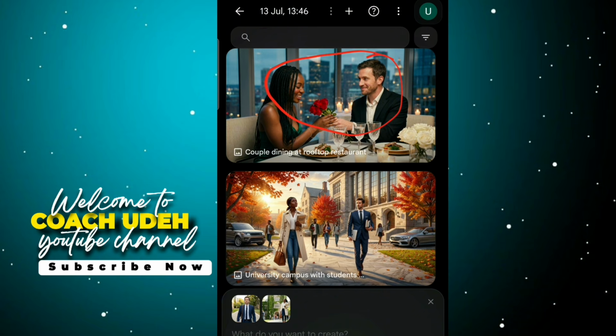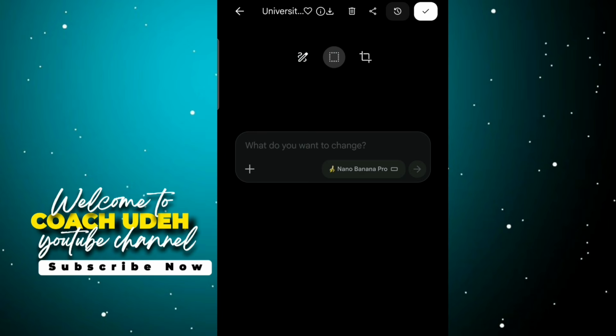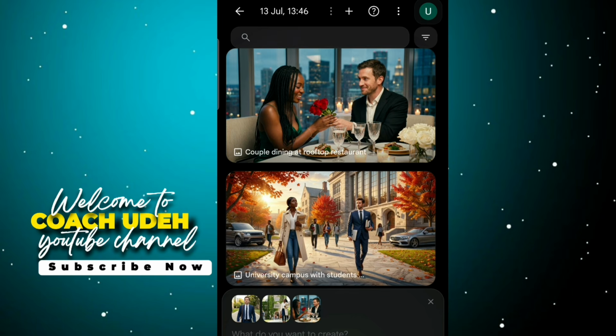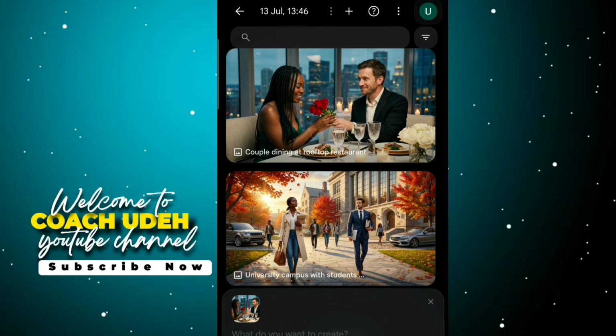Now after you've gotten your scene 2 prompt, the next thing you need to do is to convert this image into video. Now to convert this image into video is very simple. All you need to do is just to long press on this image and then add to prompt. You see that? Good. So once you add to prompt, then this is going to pop up. So what you are going to do basically, these ones you are taking them out. You see that? Good. So after you've added the prompt, don't forget the image you're animating is your scene image, not the character's image. Do you understand?